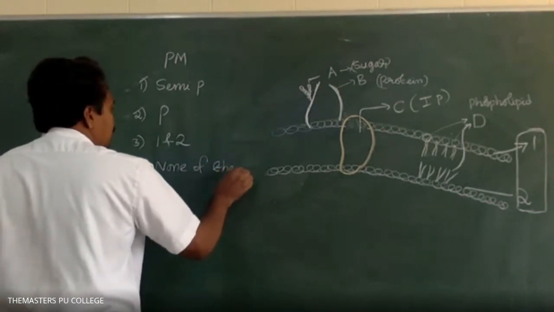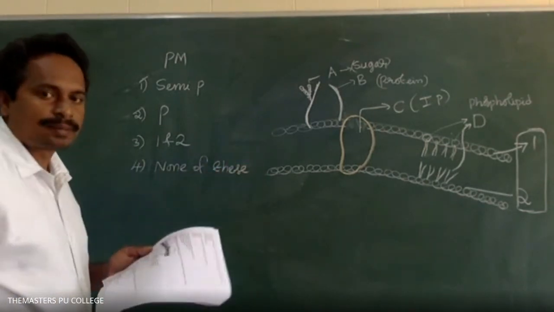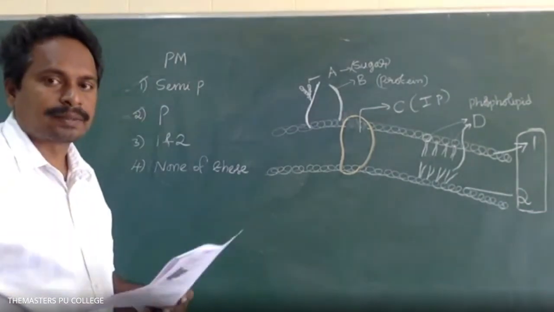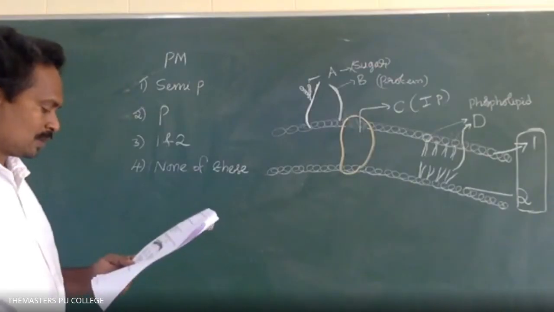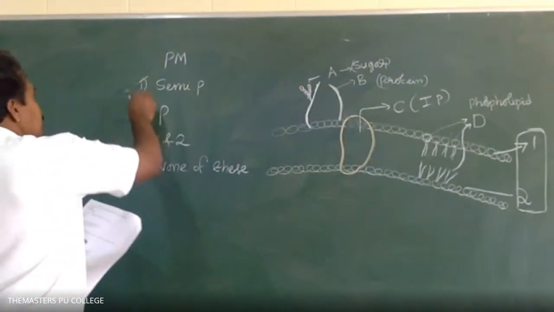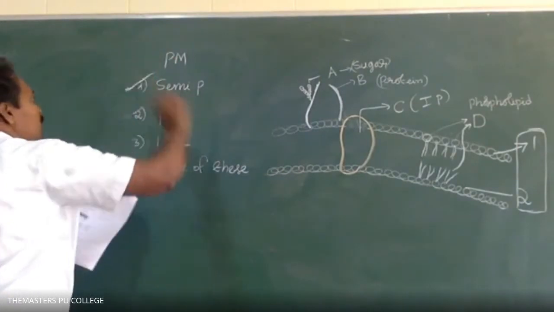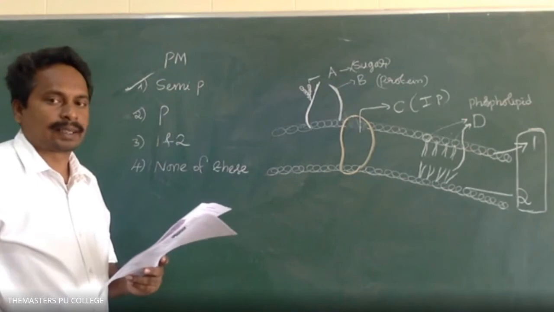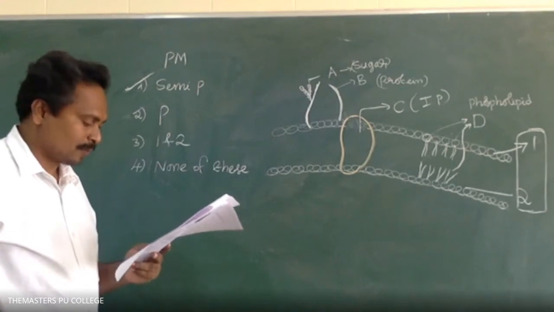What is the answer? Give the answer in the chat box. Sir, option 1, semi-permeable. Very good. Option 1 is the correct answer, semi-permeable. It allows only selective, required particles.